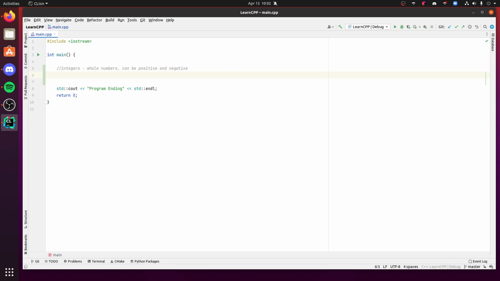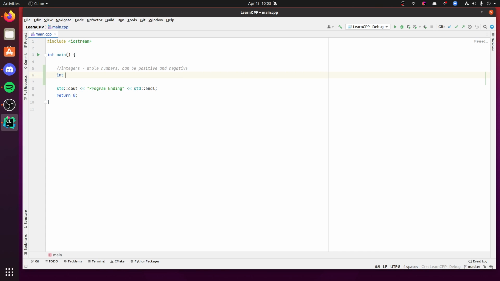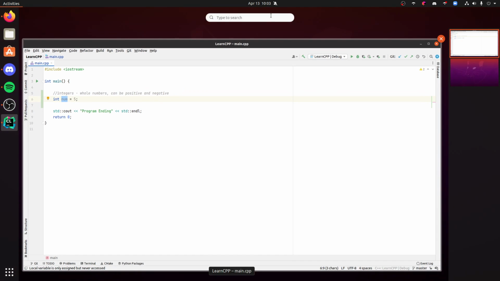So how do we make one? Well, in C++, you say int for integer, and you give it a name. So let's call this, I don't know, num. And let's give it a value. I like to give it the value 5, why not? So when we give it a value, we are saying, hey, take this number 5 and store it inside this variable called num.